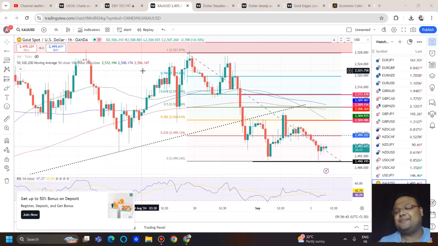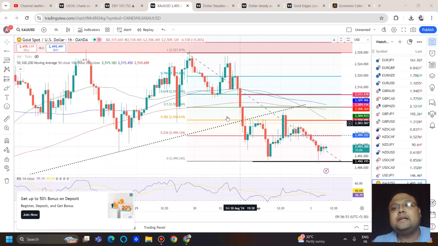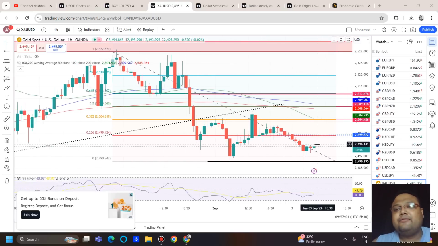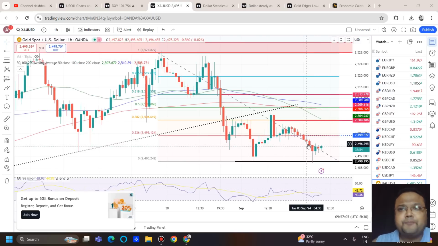So let's get started. My dear friends, it was a holiday yesterday in US, but still we got to see some movement in the market. Market made a high of 2507, then market came down to the low of 2490, took support, and right now market is standing around 2495. This is the current market price.